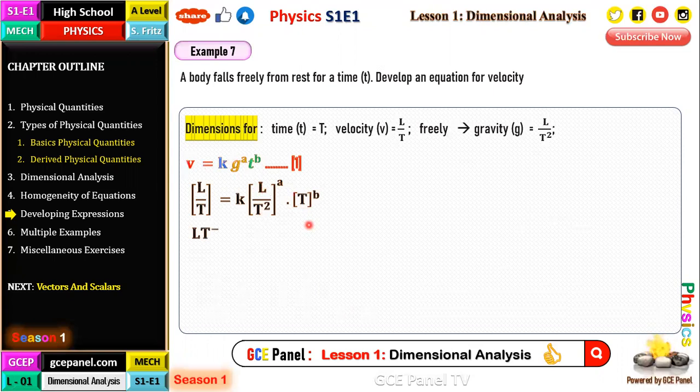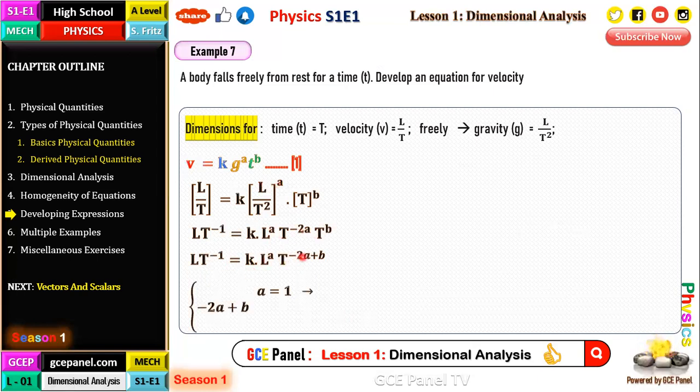Simplifying both sides, we'll have LT to the negative 1 equals K into L to the power A, T to the power negative 2A, times T to the power B. Bringing like terms together, we obtain LT to the negative 1 is equal to K, L to the power A, T to the power negative 2A plus B. So from here, you can see that A is equal to 1, and negative 2A plus B is equal to negative 1. But knowing that A is already equal to 1, from here B will be equal to 1.